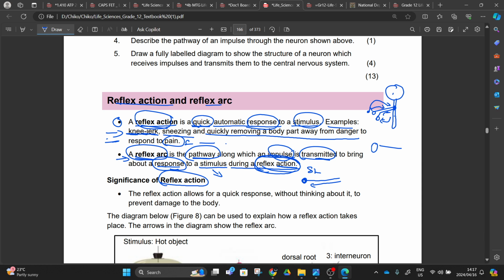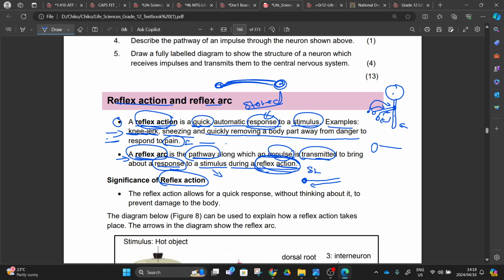And then they ask us, what is the significance of this reflex action? Why do we need this? Why do we need an autonomic response? It is a stored response, stored inside an interneuron. That interneuron, when we activate it this side, is going to release a neurotransmitter that side that is going to cause an autonomic response. You hold a fire, you are going to remove your hand as quickly as possible from the fire. It's a reflex action. This reflex action is controlled here on our spinal cord.